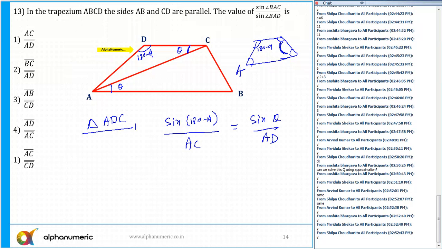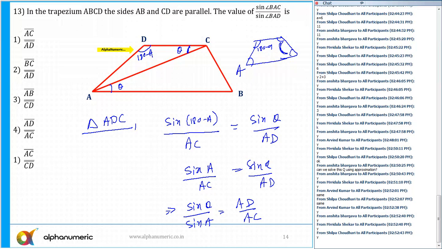Sine of 180 minus A is equal to sine A. So I'll say sine of angle A upon AC is equal to sine theta upon AD. And so from here I'll get sine theta upon sine of angle A is equal to AD upon AC. And the question is, find the value of sine of angle BAC upon angle BAD, that is, sine theta upon sine A. So the answer is AD upon AC. So which option? Option number 4. So the correct answer is option number 4.